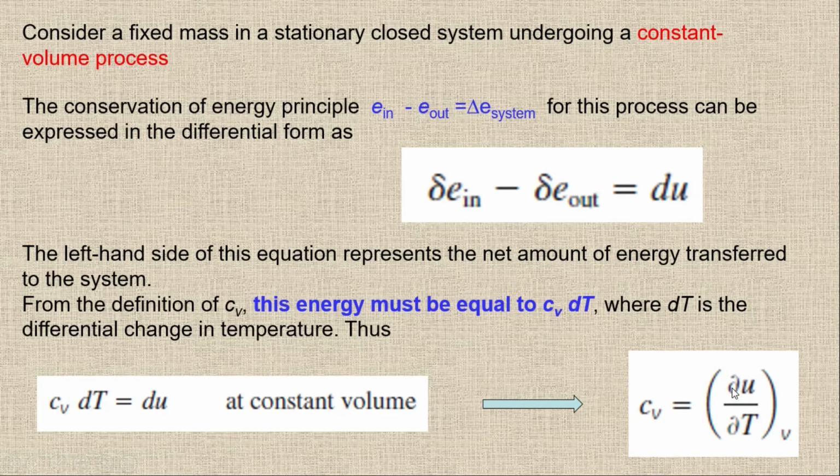Partial differential is basically used when this property is dependent on more other properties as well. So right now I'm saying that this property is dependent on T, and there is a chance that it will depend on any other property as well. So right now I'm using the partial differential, and then I will change it. So this CV is simply dU by dT at constant volume.